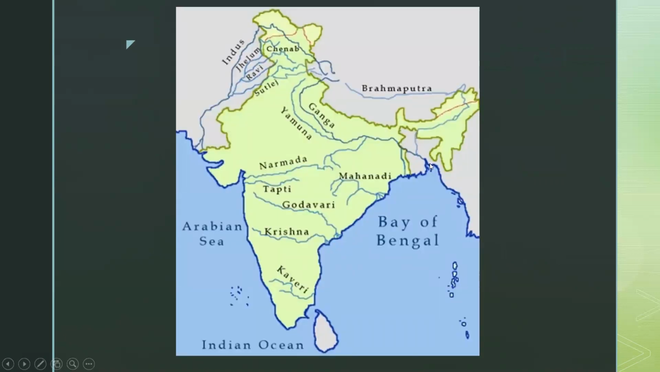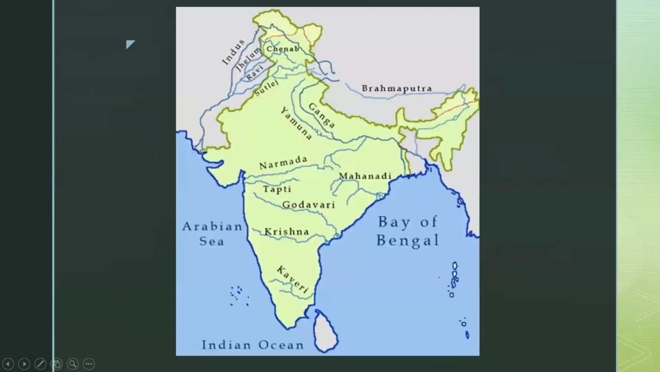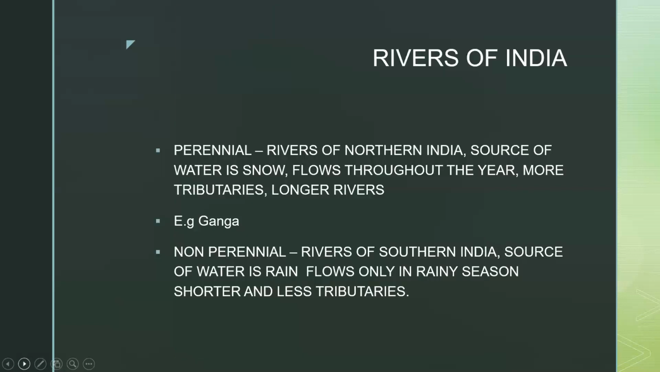Ganga is so long because it is present in northern India. But Mahanadi, Narmada, Godavari are very short rivers because they are non-perennial rivers. And they have fewer tributaries. What is a tributary? You see, Yamuna comes and joins with Ganga at Allahabad, now known as Prayagraj. Yamuna is a tributary of Ganga. This river, I think, is river Son or river Koshi. River Koshi also joins with Ganga. River Koshi is also a tributary of river Ganga. But non-perennial rivers have fewer tributaries.